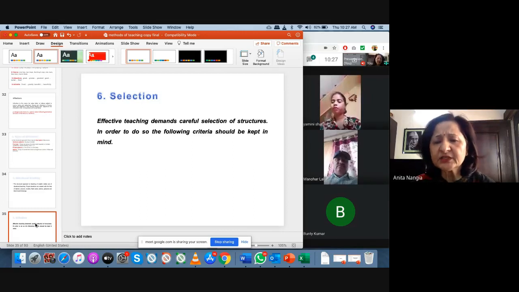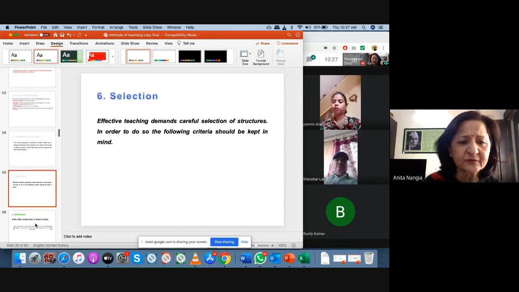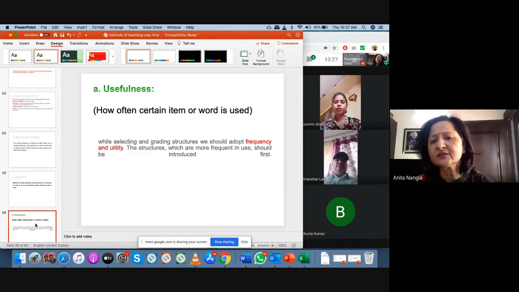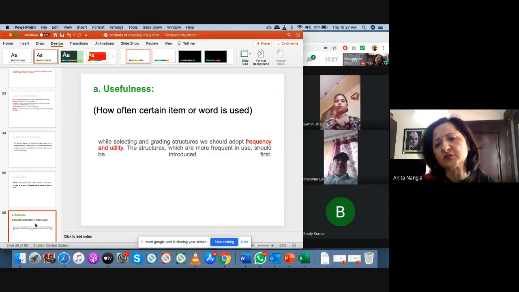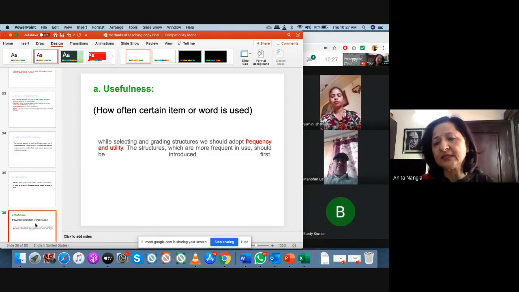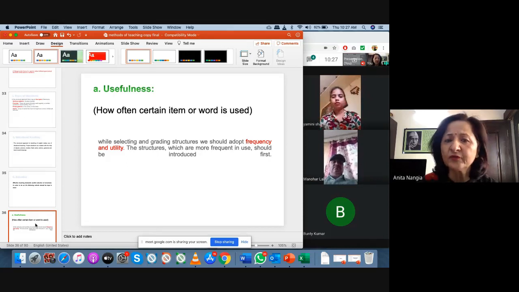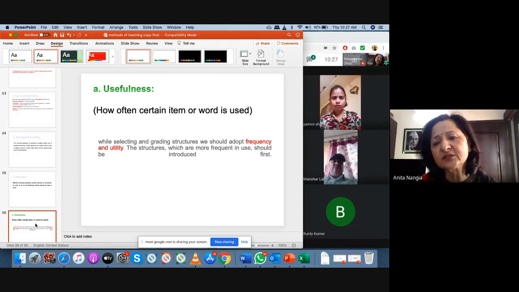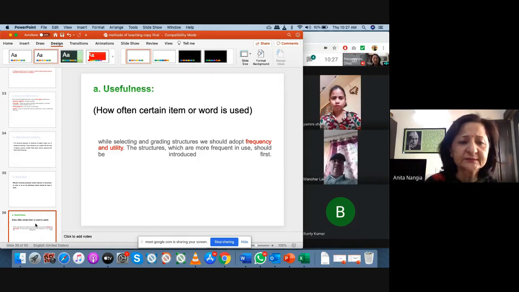Then next is selection. Effective teaching demands careful selection of structures. What is this careful selection? Number one is we see usefulness. We take those structures first that are more useful for the students. While selecting and grading structures, we should adopt frequency and utility. Frequency means how often a certain item or word is used in a child's daily life. That is, we select those structures.